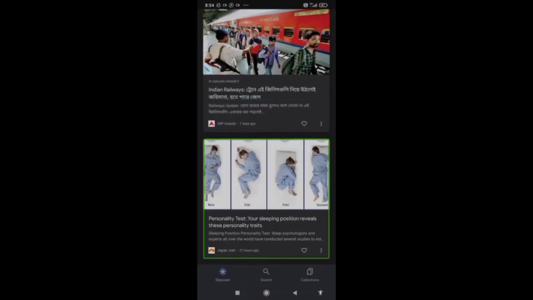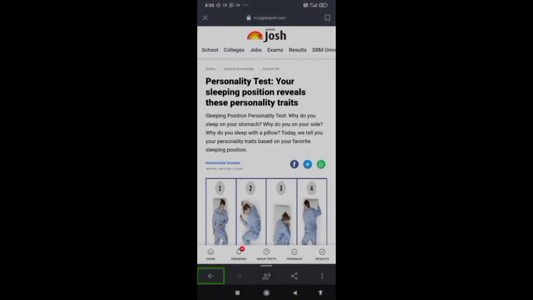Sleeping position personality test. So now I want to read this news. I am clicking here. Google. Back button. Forward button disabled. I'm reading. Read. Share. More. Close. Your connection to this site is secure. Jagran Josh logo.